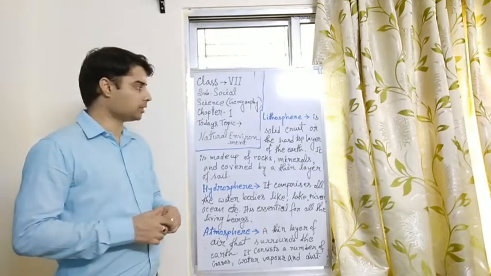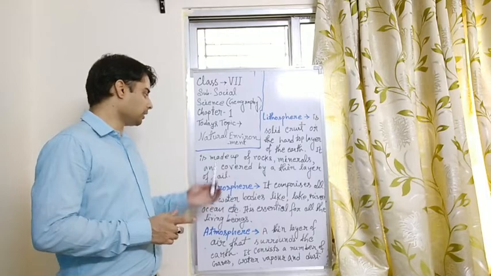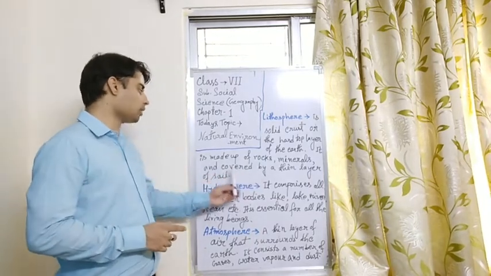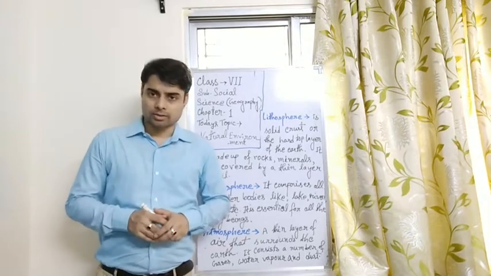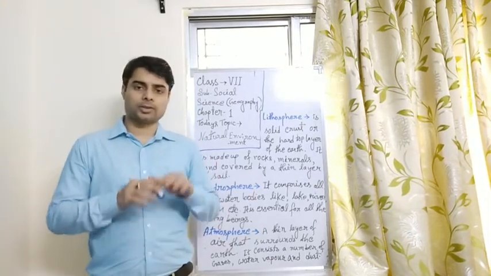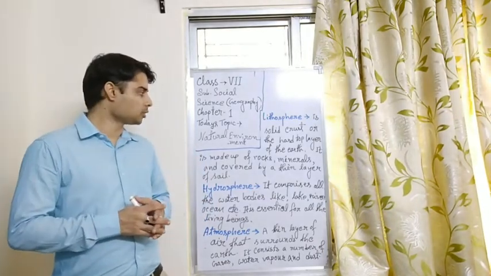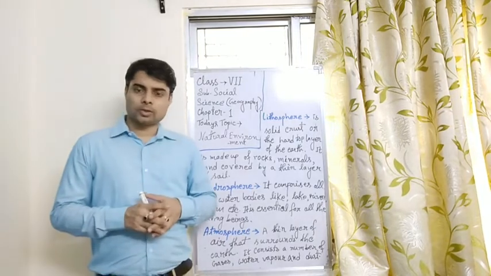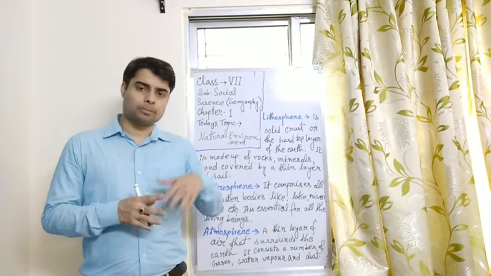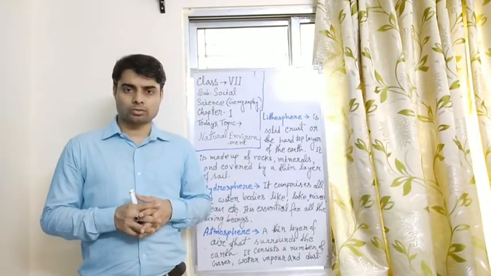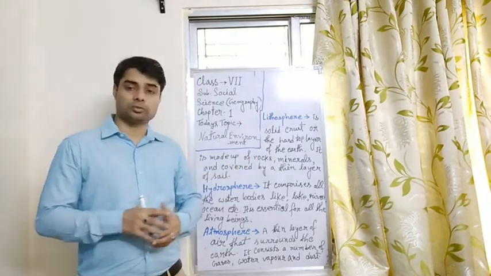What is lithosphere? The lithosphere is the solid crust, or the hard top layer of the earth, and it is made up of rocks, minerals, and covered by a thin layer of soil. So all the soily parts we have seen consist of some minerals and also rocks. It is from the core of the earth up to the outer soil, the outer crust. All the total things is called the lithosphere.